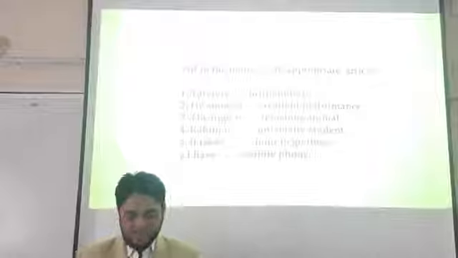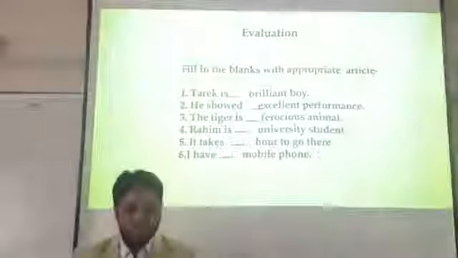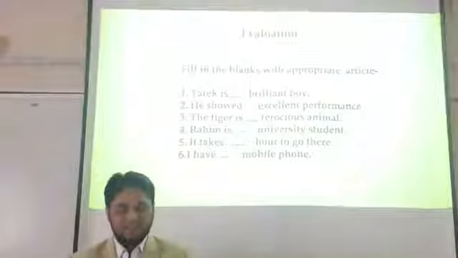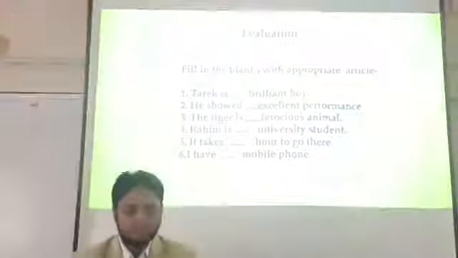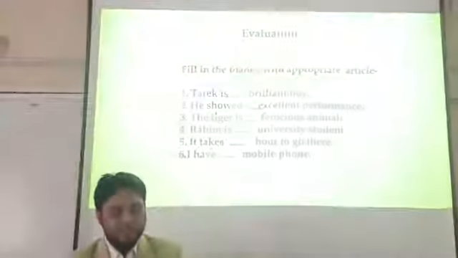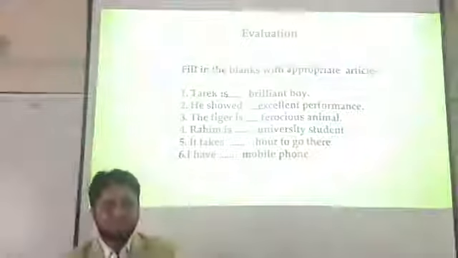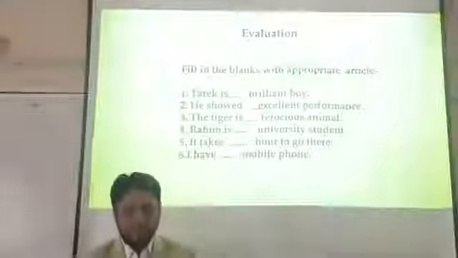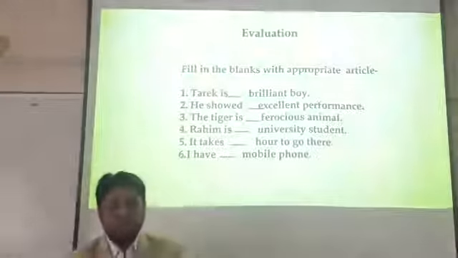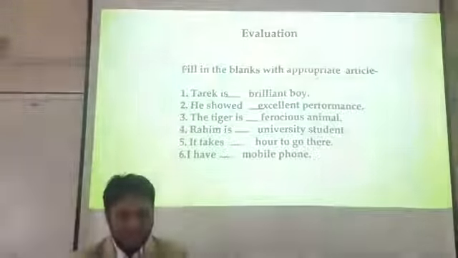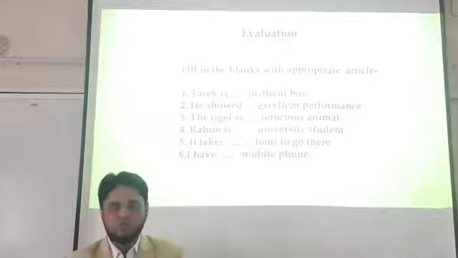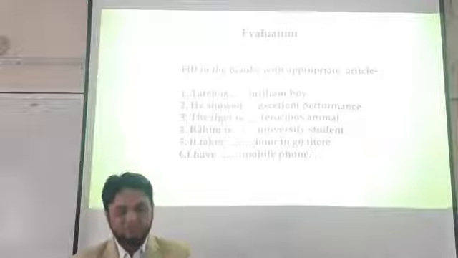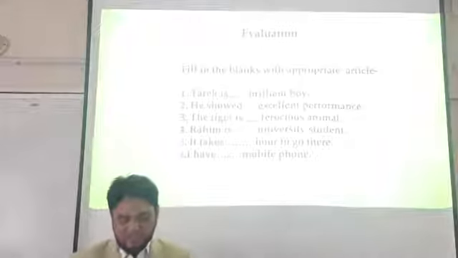My dear students, here is a section of evaluation: filling the blanks with appropriate articles. The first sentence is, Tarek is dash brilliant boy. I think "a" will be appropriate here. Tarek is a brilliant boy. He showed an excellent performance. The tiger is a ferocious animal. Rohim is a university student. We should use "a". It takes an hour to go there. I have a mobile phone. I think you can understand, my dear students.